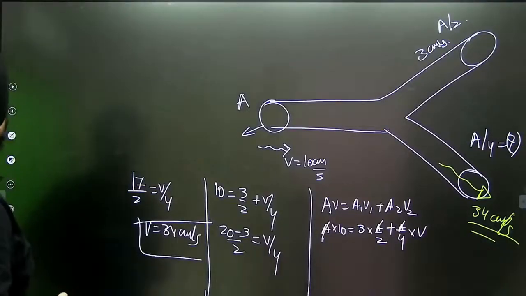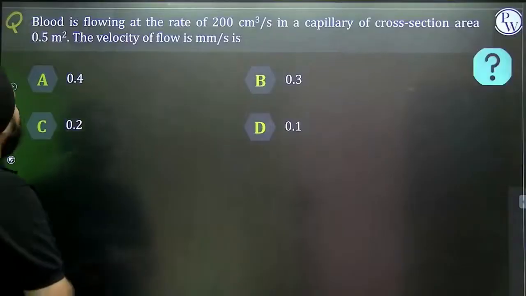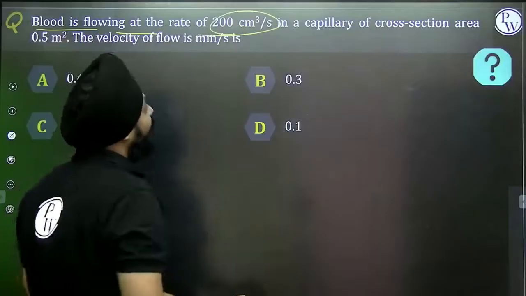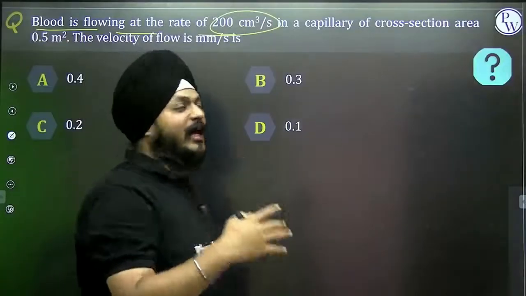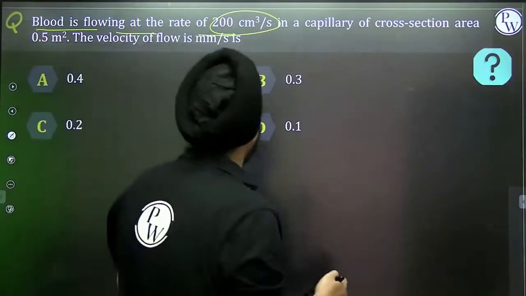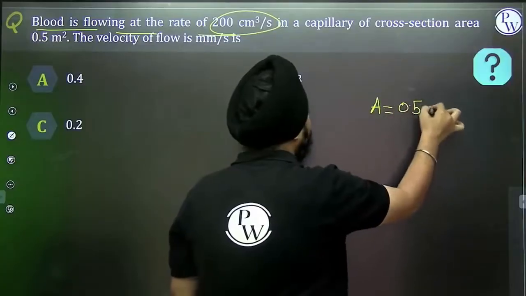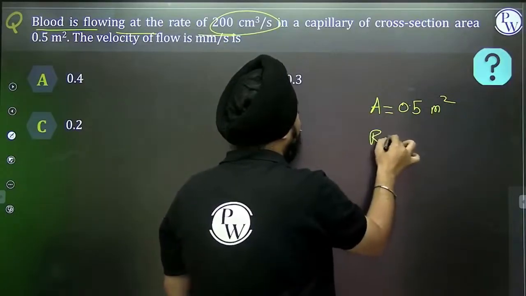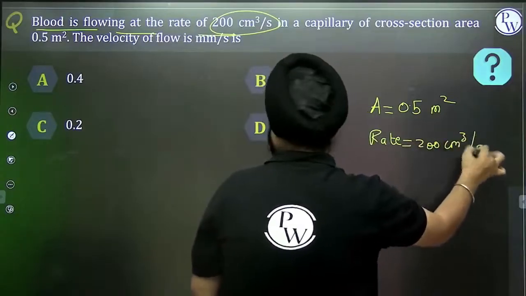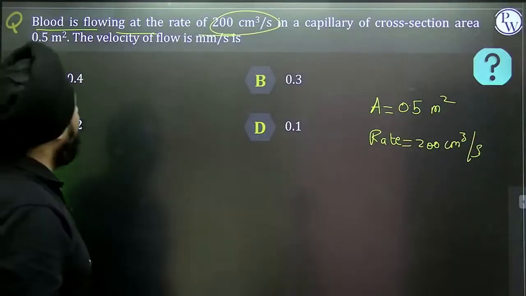Okay. Now, let's move on to some sums related to it. The blood is flowing at the rate of 200 centimeter cube per second in a capillary of cross-section area 0.5 meter square. Now see, directly the rate is given. Then what will be the velocity in meter per second?